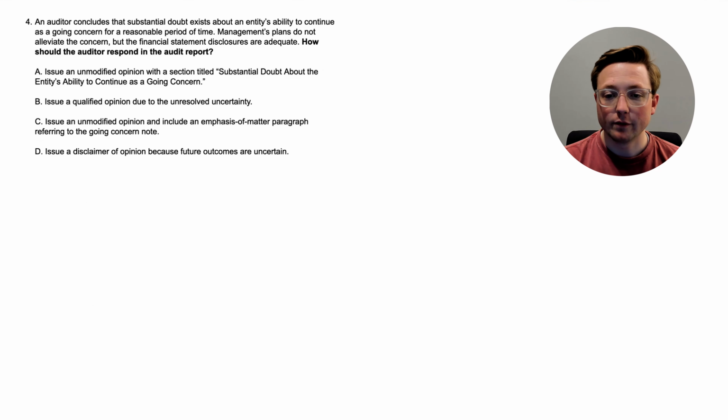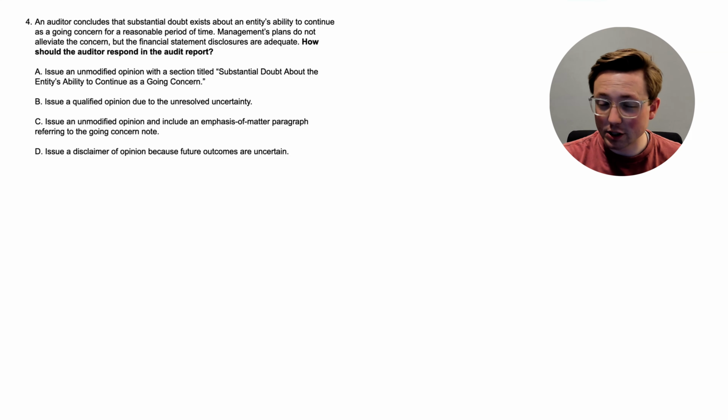All right, here we are at question 4. How should the auditor respond in the audit report? Let's go up to the top. An auditor concludes that substantial doubt exists about an entity's ability to continue as a going concern for a reasonable period of time. Management's plans do not alleviate the concern, but the financial statement disclosures are adequate. How should the auditor respond in the audit report?